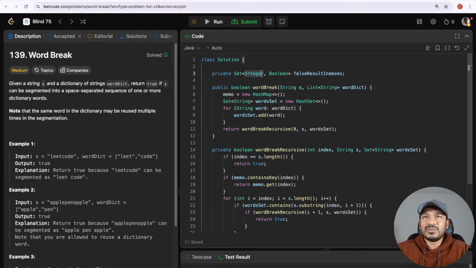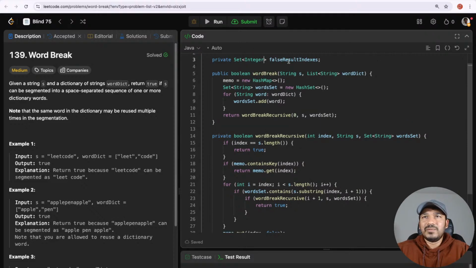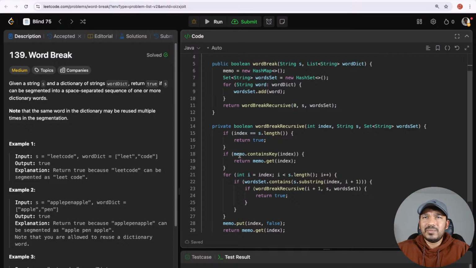Okay, let me just show that with an example. Make it a set, false result indexes, a set of integer. Then here, instead of memo, I'll check if false result indexes contains, not contains key, contains index, then return false. That means if it contains, I'm just returning false here already.